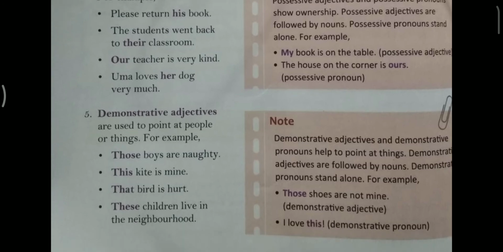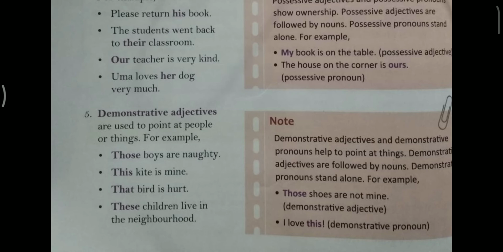Now, we will discuss demonstrative adjective. Demonstrative adjectives are used to point at people or things. For example, those, these, that. These are the examples of demonstrative adjective. This kite is mine. Which kite? This. This is the demonstrative adjective.